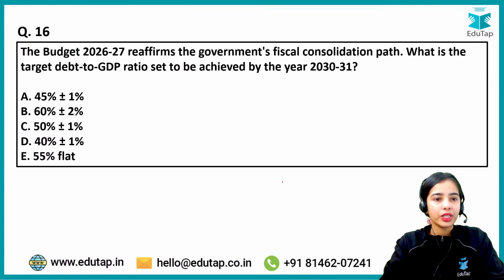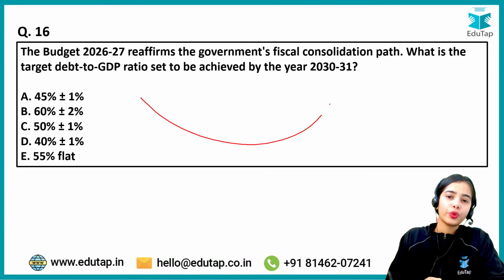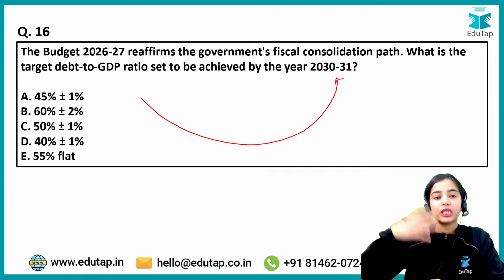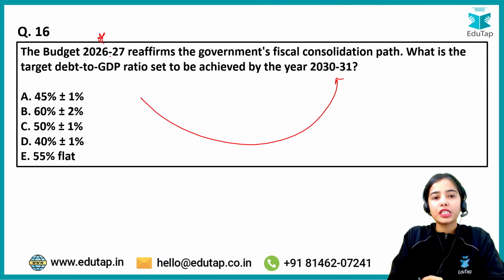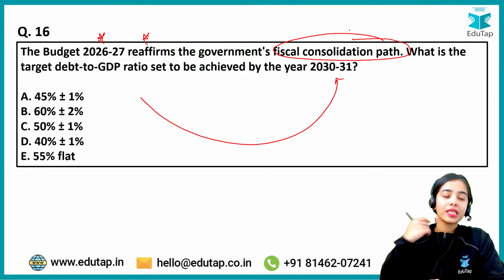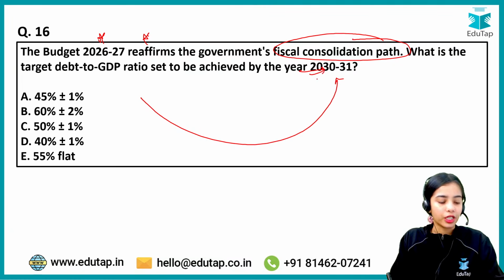Okay. Coming to the next question, again a very important question, because this is the target for 2030-2031. So this target has to be achieved by the year 2030-2031. Budget 2026-27 reaffirms the government's fiscal consolidation path. What is the target debt to GDP ratio set to be achieved by the year 2030-2031?